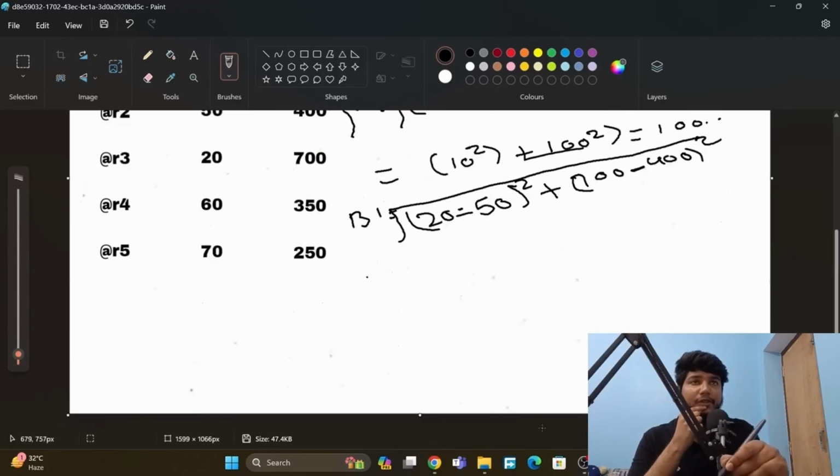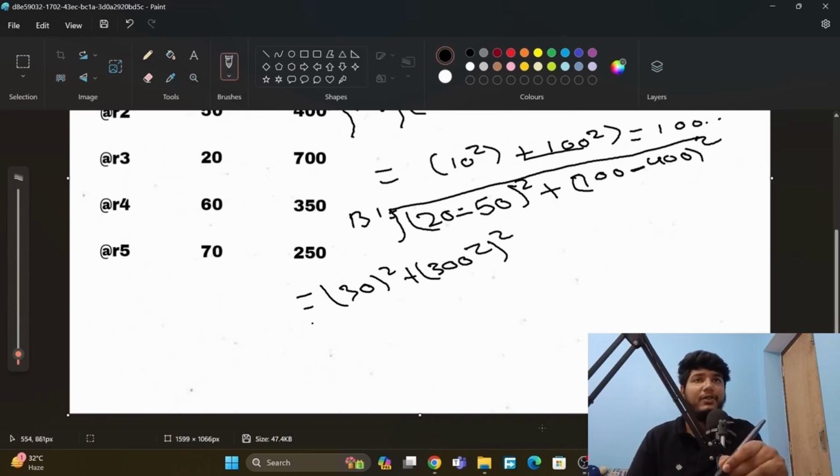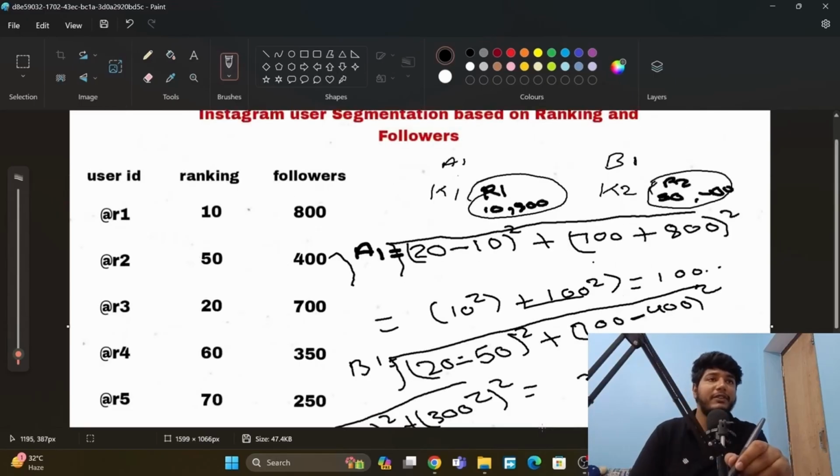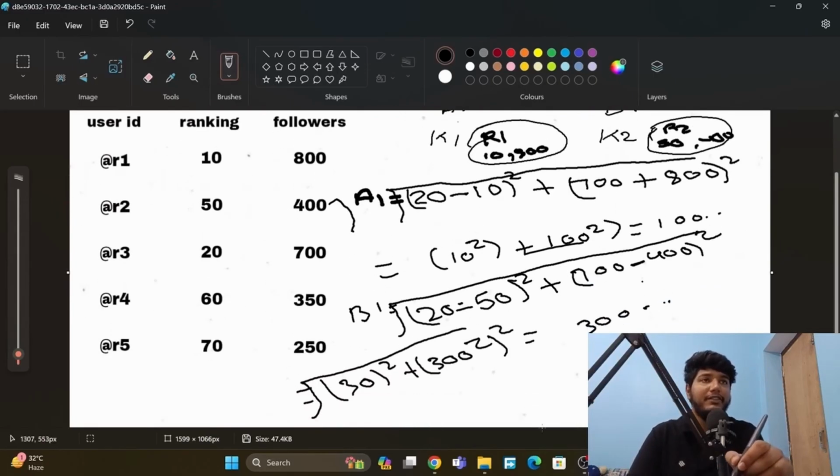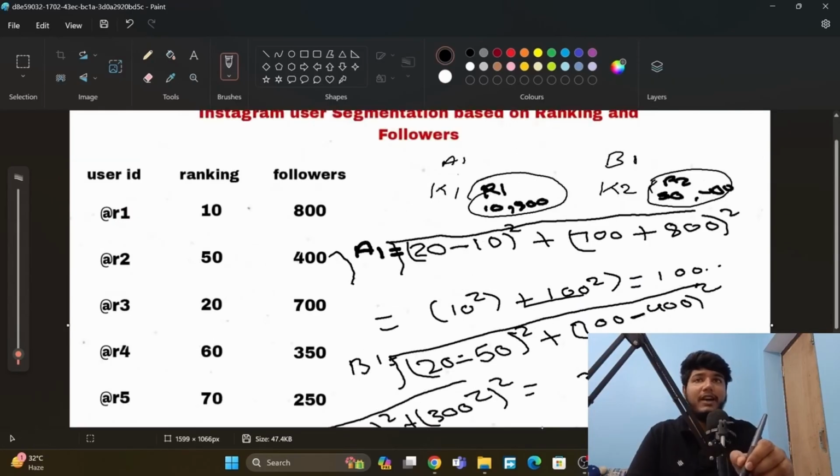So what value will we get? 20 minus 50 is minus 30, squared, plus 700 minus 400, 300, squared. And we have to find the whole root. You can calculate that. So this value will be near 300 point something. Now we have to see which value is the lowest. Is 100 lowest or 300 lowest? So 100 is lowest.